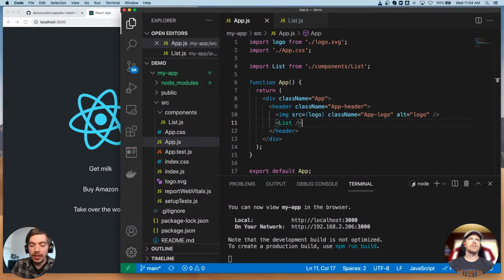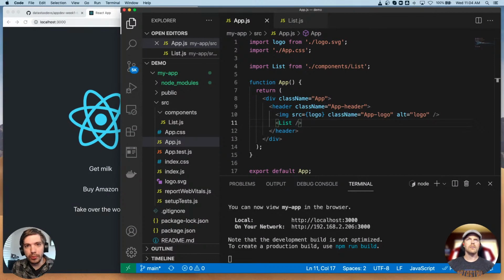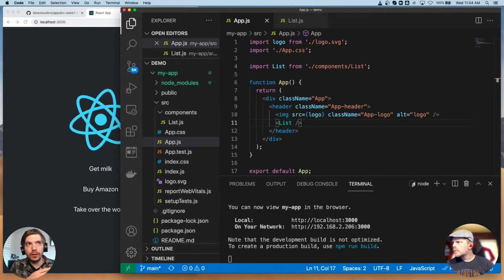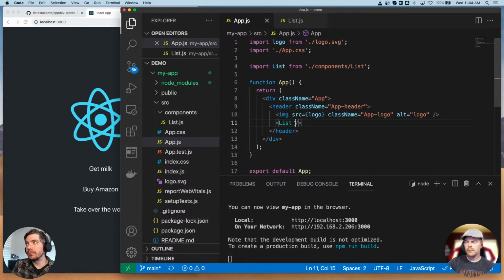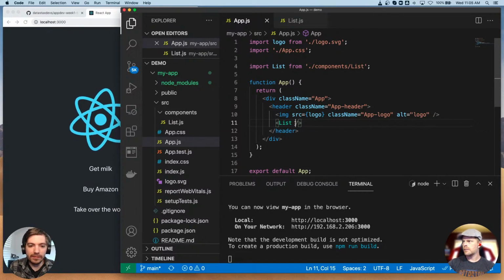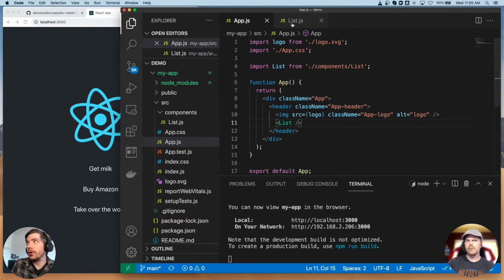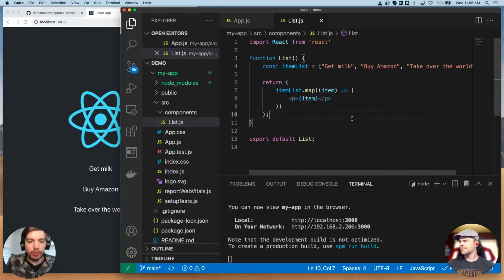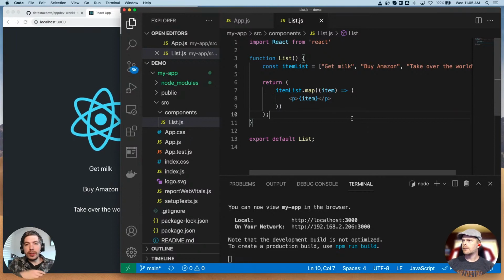We're gonna talk about props. Props is short for properties. When we call this list component, we can include properties that it can then use to change its behavior. In our list component, this is not very dynamic, right?